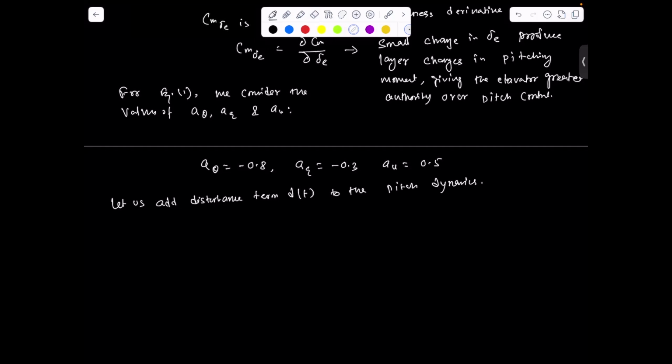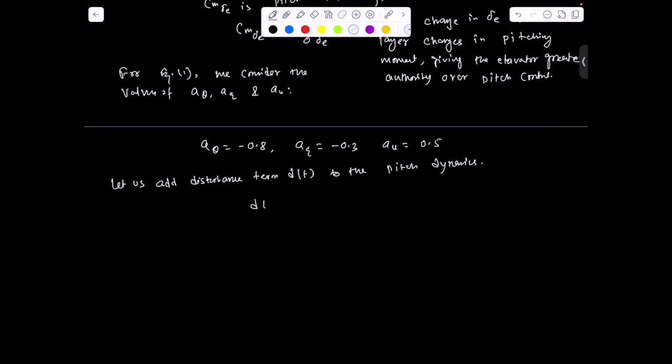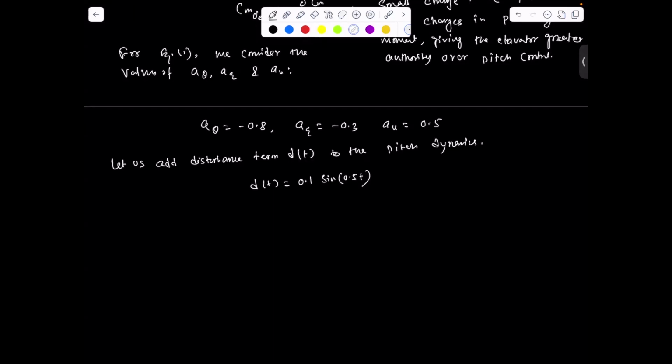The structure of the disturbance we have considered is d(t) equal to 0.1 sine 0.5 t. So 0.1 is the magnitude of the oscillation and 0.5 is the frequency.